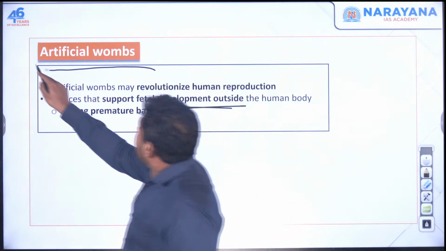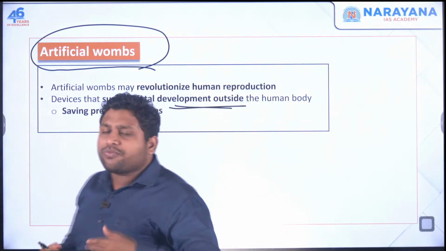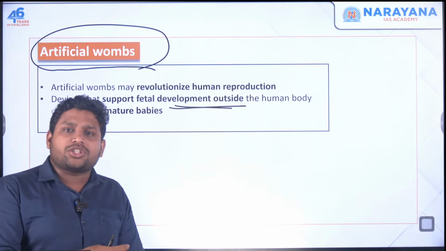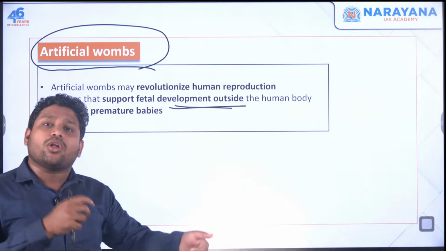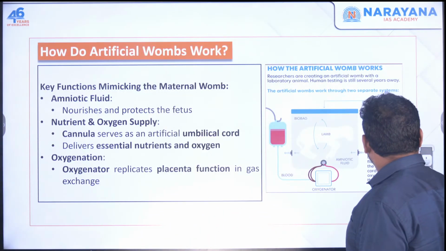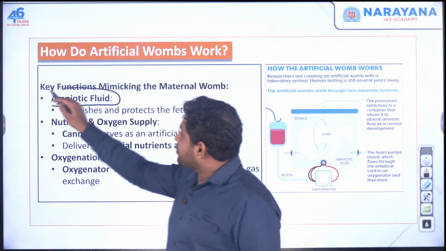this artificial womb, which is very similar to the natural womb. Whatever the womb provides to the child inside, all things will be provided through this artificial womb. So what will be provided? There's one thing called amniotic fluid.